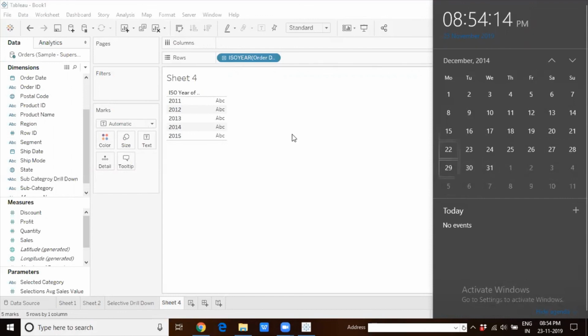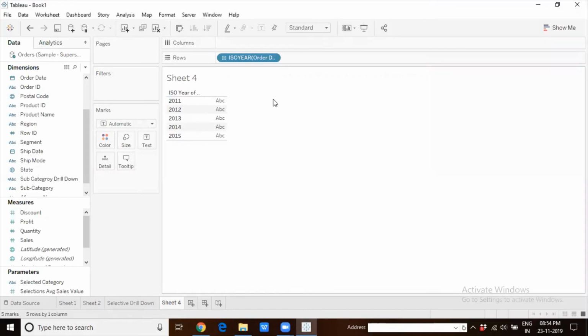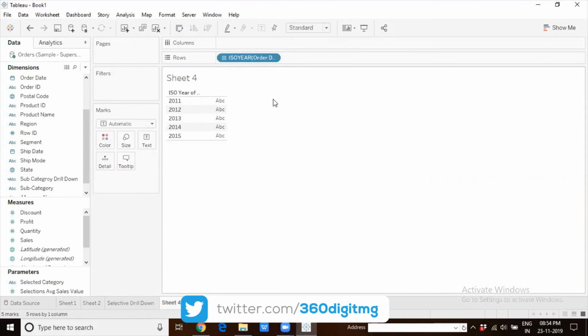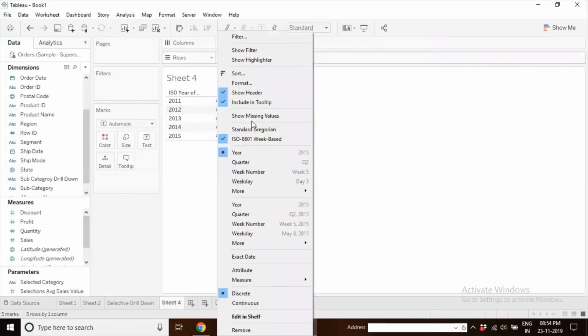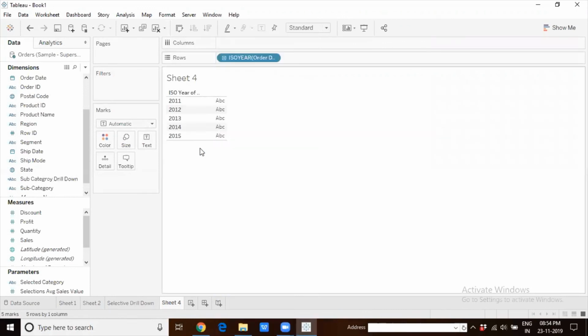Even though we don't have data in 2015 in the data source, that year will get reflected because it is week based. And the ISO week based calendar is very, very popular in financial reporting. Anybody in the financial domain would definitely appreciate this feature, because earlier, accomplishing this kind of thing was very difficult in Tableau. We had to do a lot of manipulations on the date. But now with the ISO 8601 week based calendar, we don't have to worry.